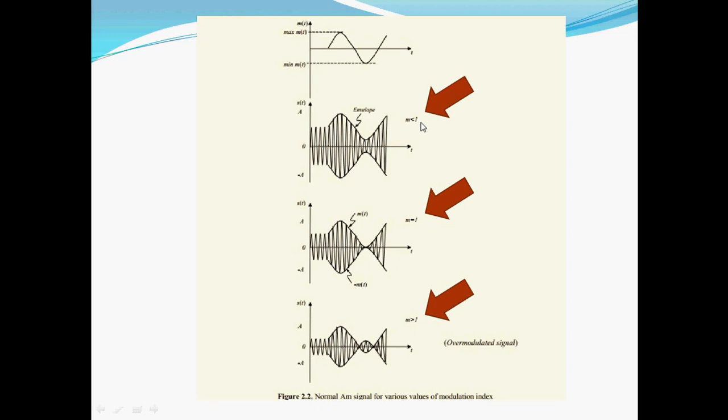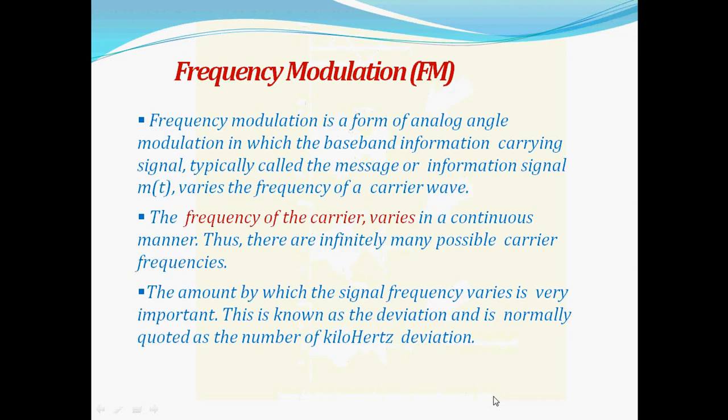For m less than 1, according to the time interval, different amplitude modulations have been shown here. This is for m equal to 1, how the amplitude will get modulated, and for m greater than 1, we got an over modulated signal here. So this is the normal amplitude modulation signal for various values of modulation index.